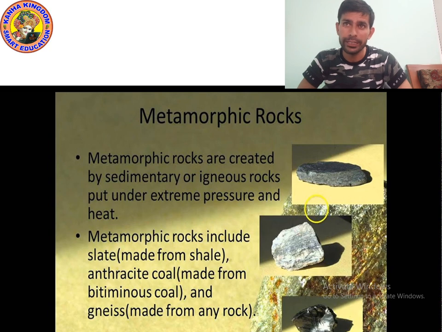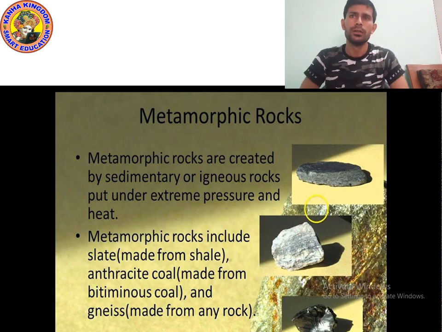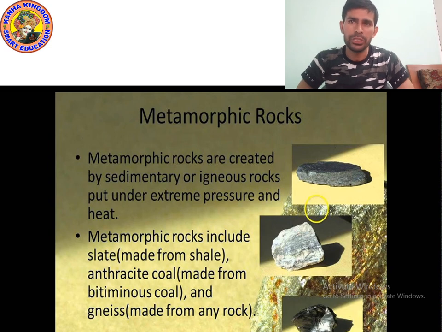Heat and pressure both are necessary to make metamorphic rock from sedimentary or igneous rock. So when you put sedimentary rocks or igneous rock under extreme pressure and heat, then metamorphic rocks are formed.